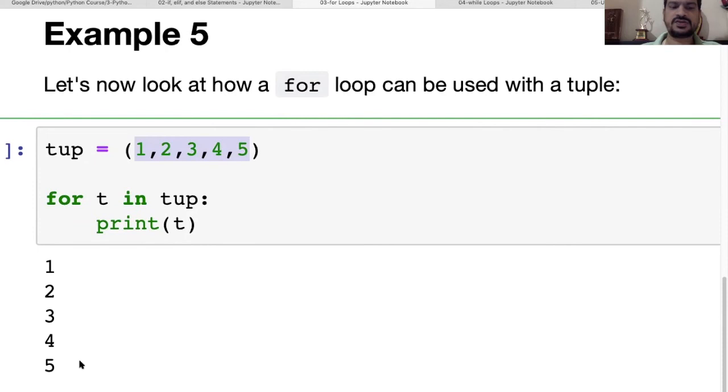In that way it is going to print. So we have seen what things we can give to the for loop. We can give a list, we can use the range function, which makes a range of values, we can use a string, and we can use a tuple.